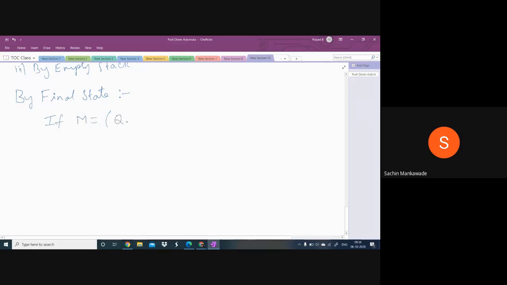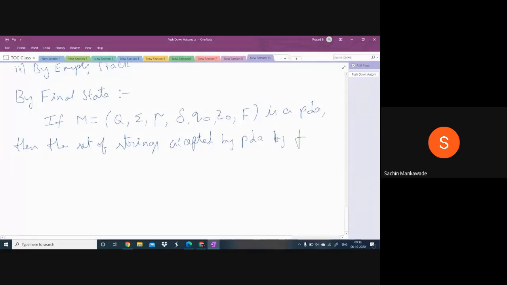If M equal to Q comma sigma comma tau comma del Q naught Z naught F is a PDA, then the set of strings accepted by PDA by final state is defined as: here M is the PDA, and if it is accepting the strings by final state, I am defining those strings, set of strings.